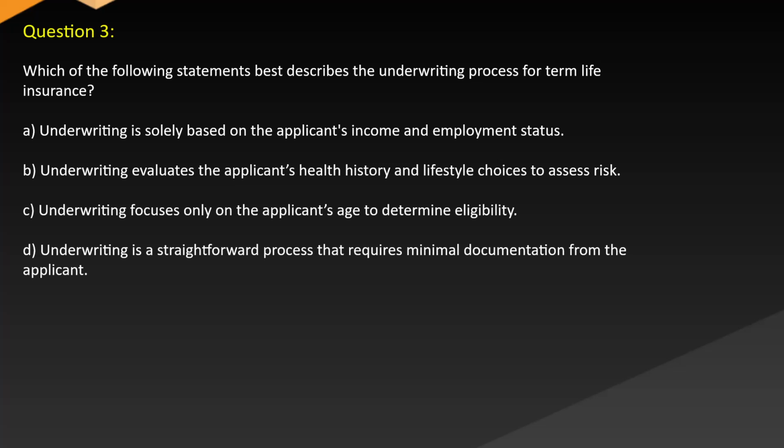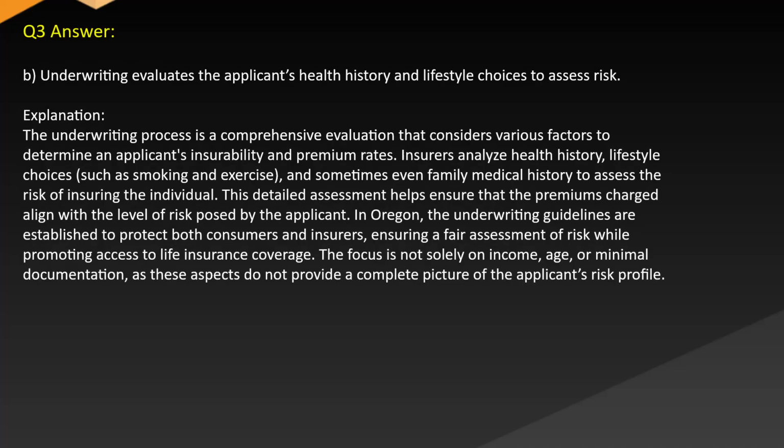A. Underwriting is solely based on the applicant's income and employment status. B. Underwriting evaluates the applicant's health history and lifestyle choices to assess risk. C. Underwriting focuses only on the applicant's age to determine eligibility. D. Underwriting is a straightforward process that requires minimal documentation from the applicant. Answer. B. Underwriting evaluates the applicant's health history and lifestyle choices to assess risk.